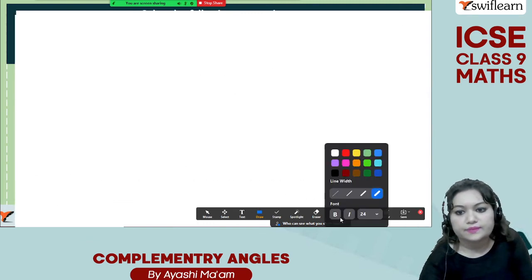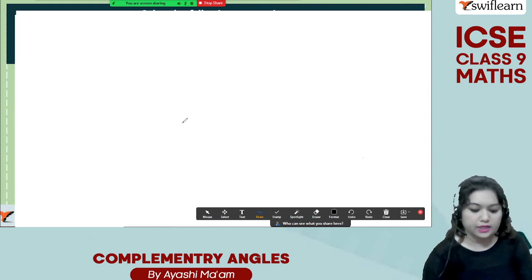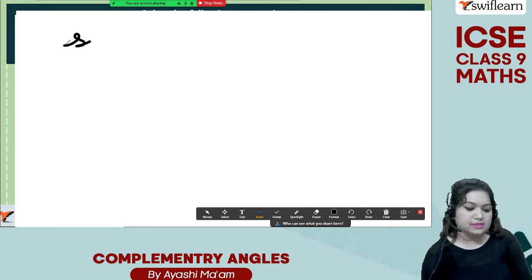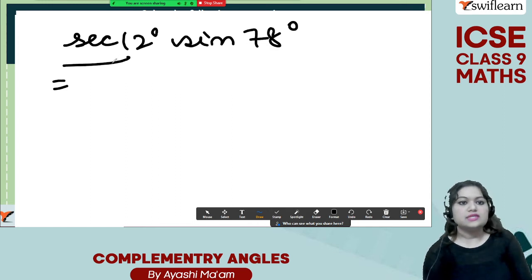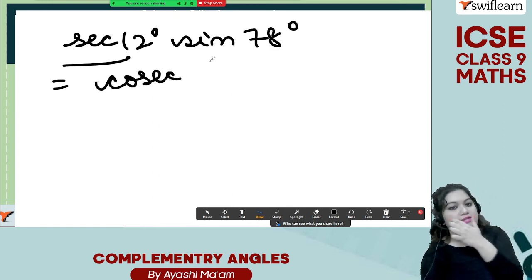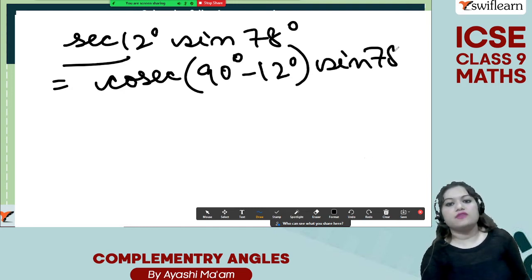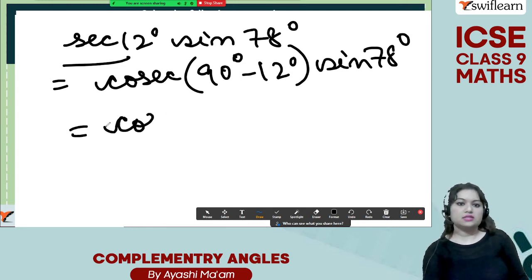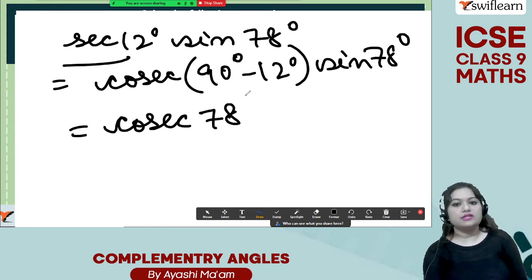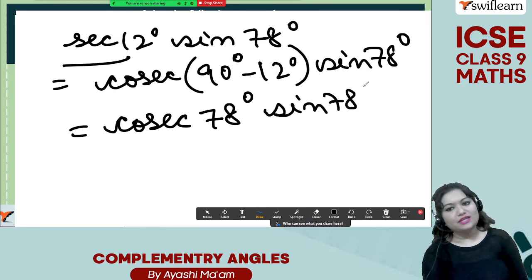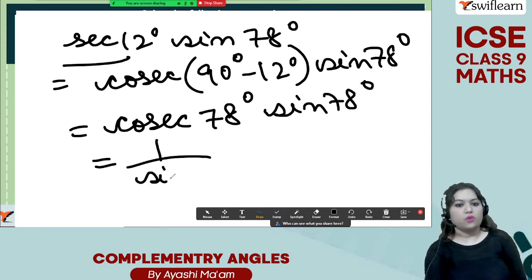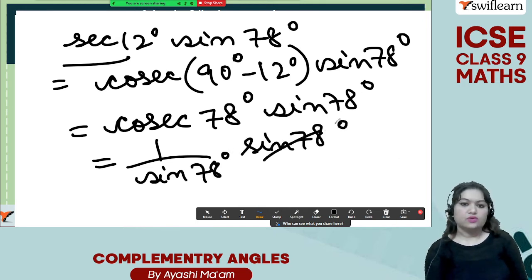All right. Now let's solve the third part. So the third part is sec of 12 degree and sine of 78 degree. First, let's convert this sec into cosec because cosec and sine are reciprocal. So cosec of 90 degree minus 12 degree and sine of 78 degree. So you will get cosec of 78 degree and sine of 78 degree, and cosec means what? 1 by sine of 78 degree, reciprocals, into sine of 78 degree. You can cancel them and you will get the answer as 1.